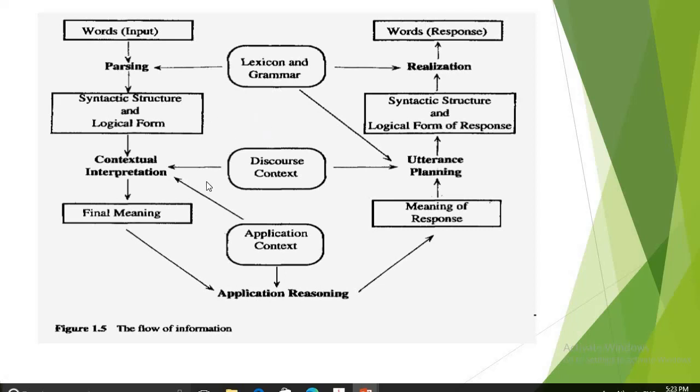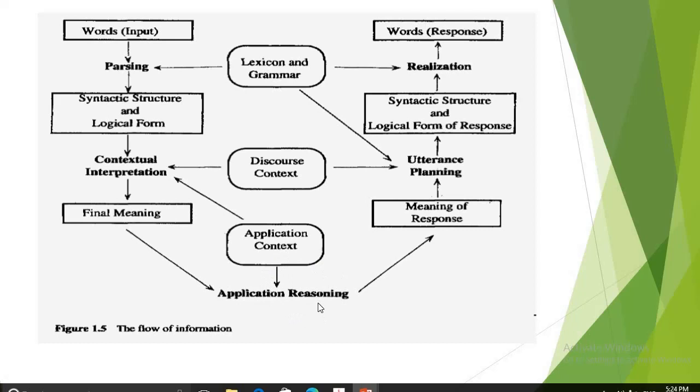For example, here a flow diagram is shown wherein a sentence is taken into consideration and parsed, and its syntax structure and logical form are generated. Then when context based interpretation is done, the final meaning is generated, that is the FOPC form of the sentence, which is processed by your application logic.